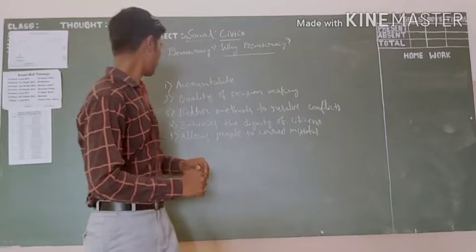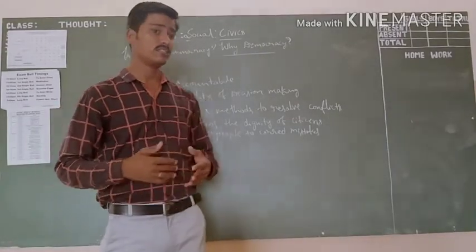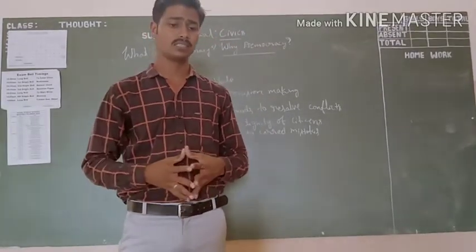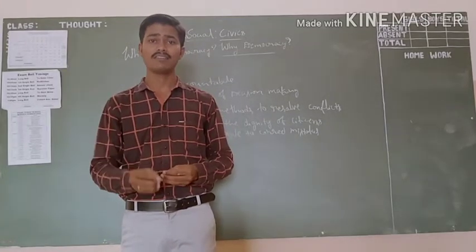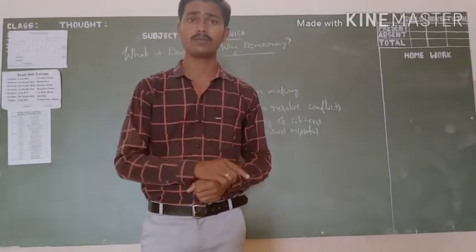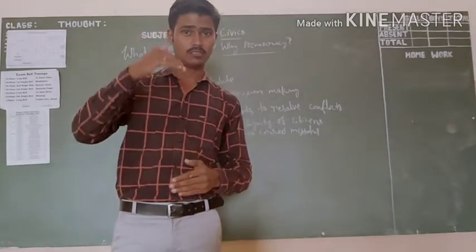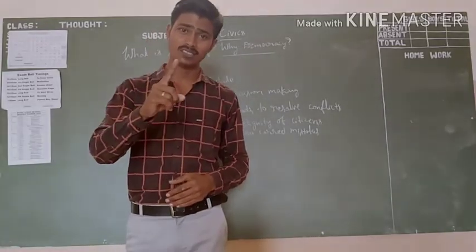Then, the democratic form of government is going to enhance the dignity of the citizens of the country. Why? Because here everyone has one vote, one value. Even a rich person will get only one vote and the same value.